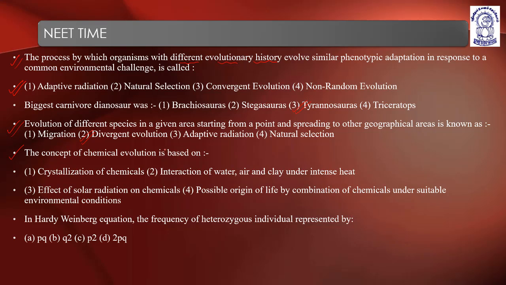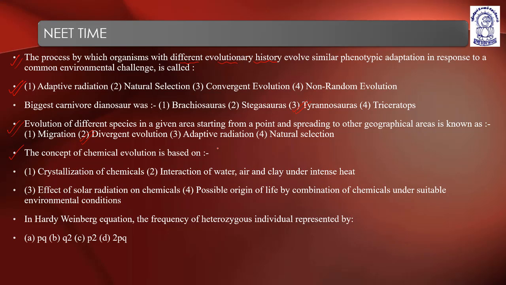The concept of chemical evolution is based on: first, crystallization of chemicals; second, interaction of water, air and clay under intense heat; third, effect of solar radiations on chemicals; and the fourth is possible origin of life by combination of chemicals under suitable environmental conditions.